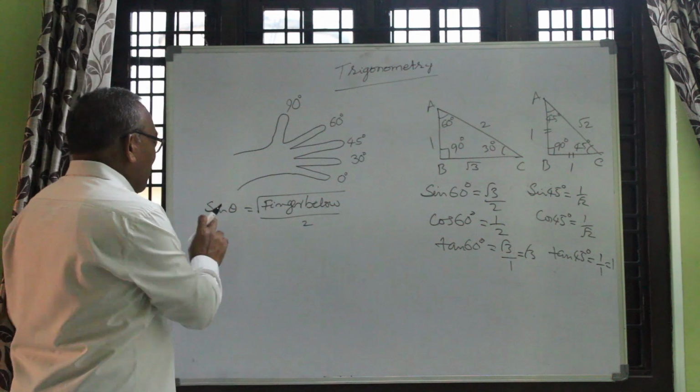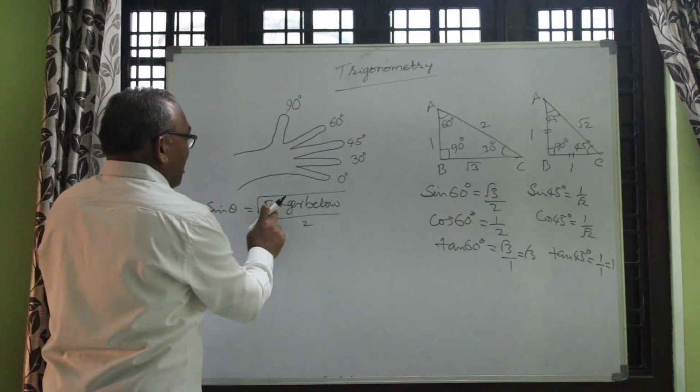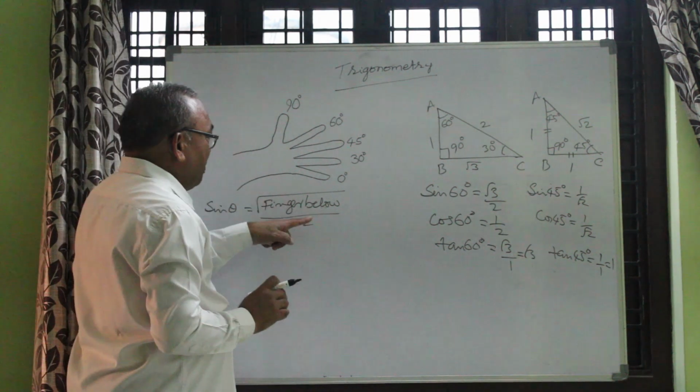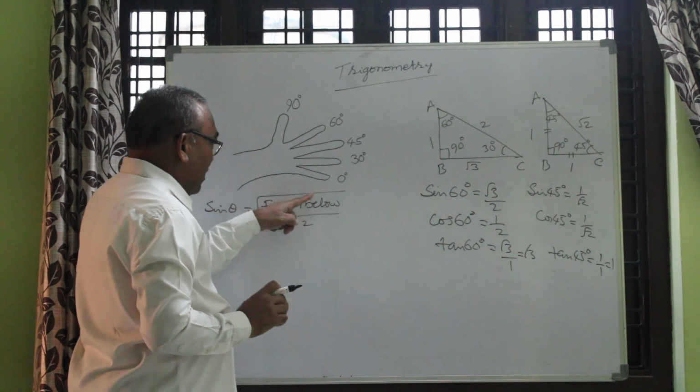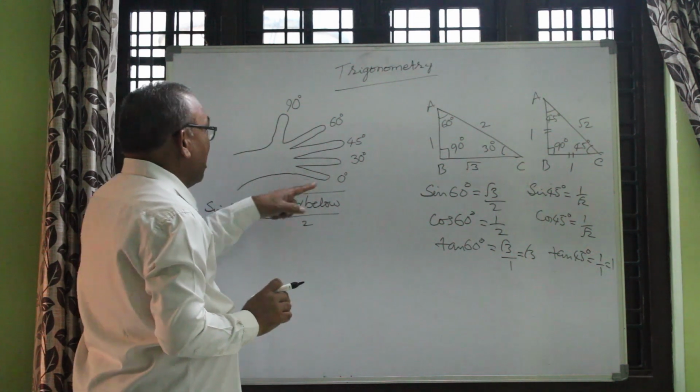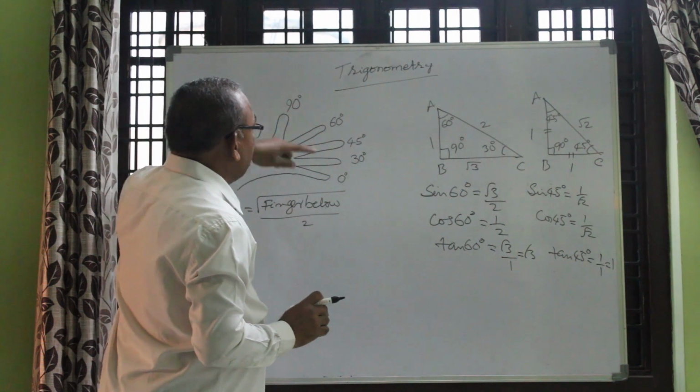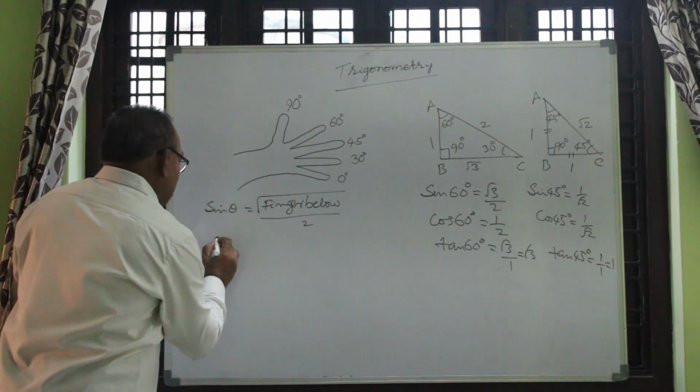Now, sin theta is equal to the finger below, root under root by 2. Finger below under root by 2 means you first of all take 0. Sin of 0.